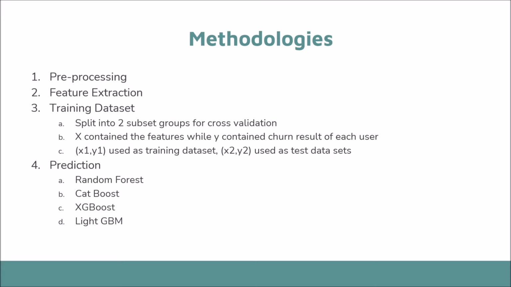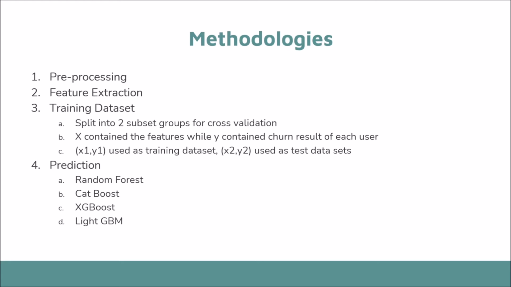First, we analyzed the data set for pre-processing. Then we extracted features relevant to the project from various data sets and combined them with the training data set. This new data set is split into two subgroups for cross-validation. X contains features while Y contains the churn result of each user. The two subgroups, X1Y1 and X2Y2, will be used as the training set and test set respectively.